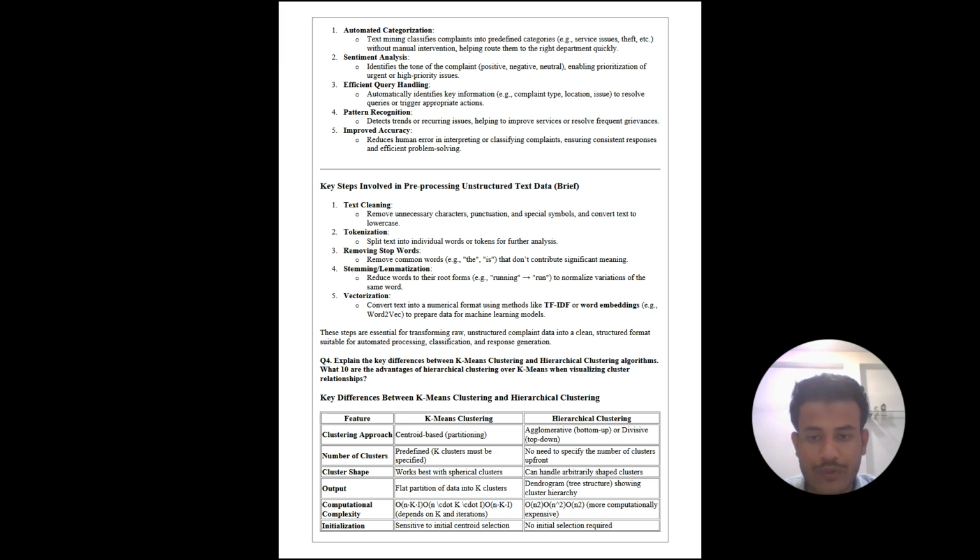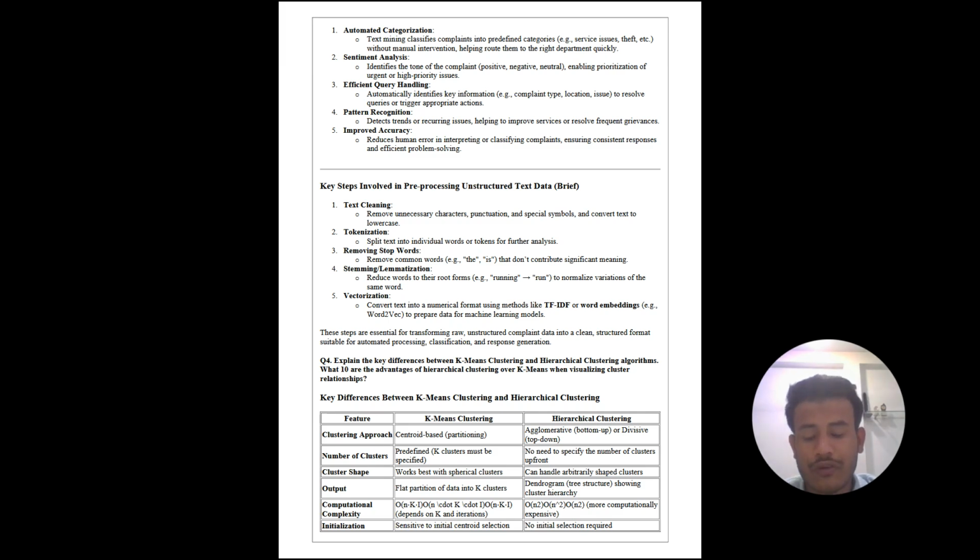Third is removing stop words. Remove common words, for example "the", "is", "that", which don't contribute significant meaning. Step 4 is stemming and lemmatization. Reduce words to their root forms, for example "running" to "run", to normalize variations of the same word. Fifth is vectorization. Convert text into a numerical format using methods like TF-IDF or word embeddings, for example Word2Vec, to prepare data for a machine learning model.